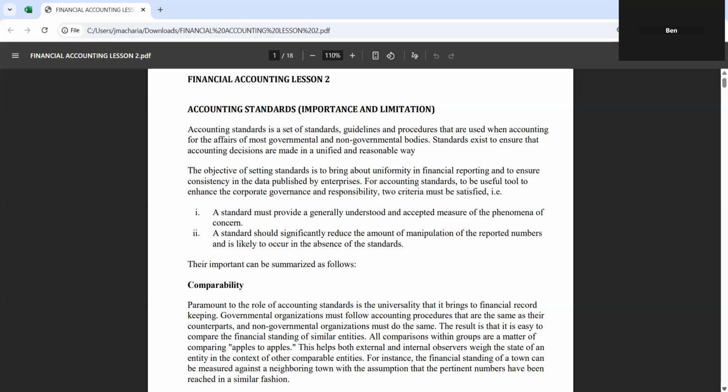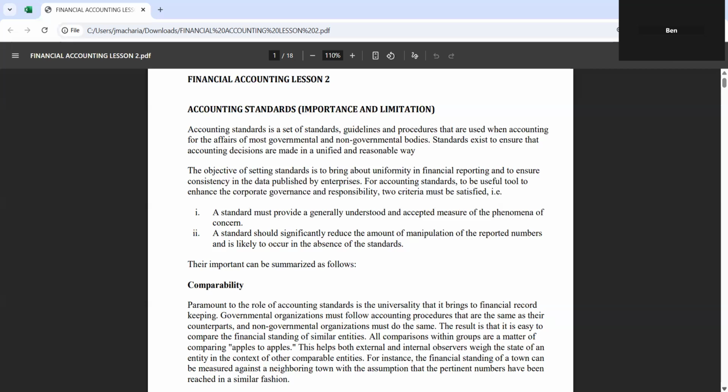Financial accounting 2. We ask ourselves, what is accounting standards? In the course of practicing as an accountant, you are required to know several accounting standards that will help you comply with the guidelines and procedures that are uniform among the several practicing firms. Therefore, we can say that an accounting standard is a set of standard guidelines and procedures that are used when accounting for the affairs of most government or non-government bodies.